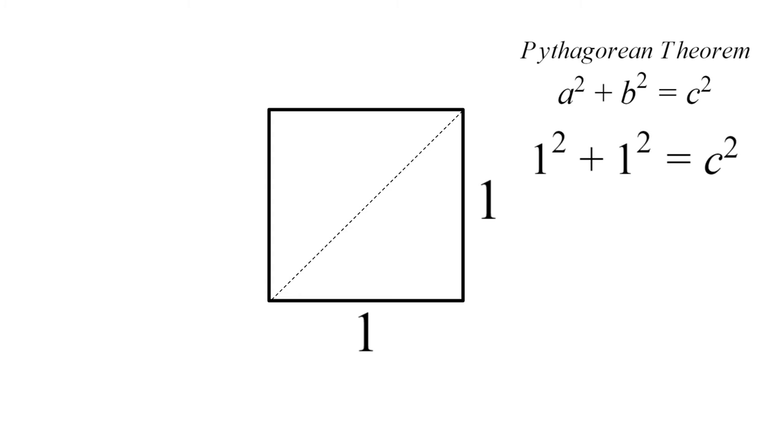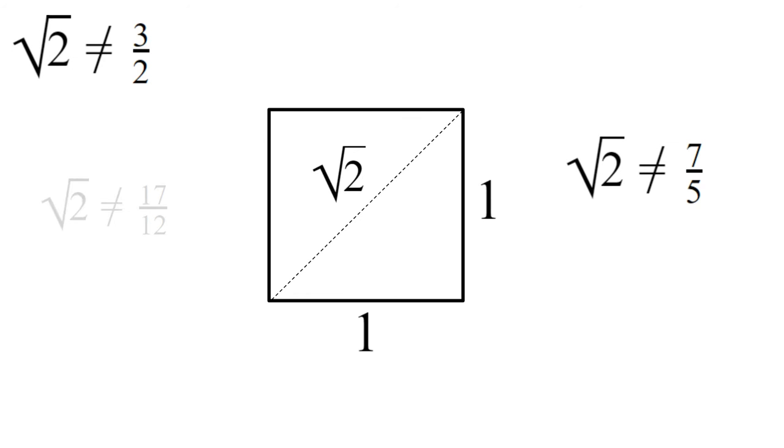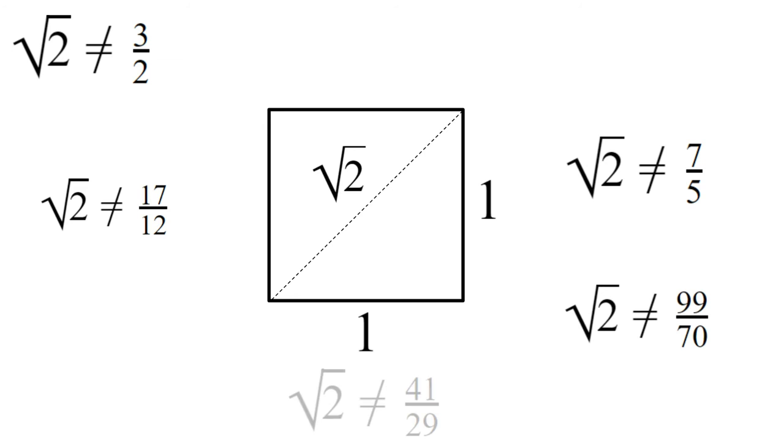The problem began with a simple shape, a square that had a side length of 1 unit. According to the Pythagorean theorem, the diagonal must equal the square root of 2. But try as he might, Hippasus could not find such a ratio that equaled this new number, and instead of giving up, he decided to prove that it could not be done.